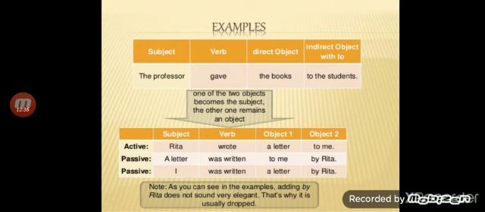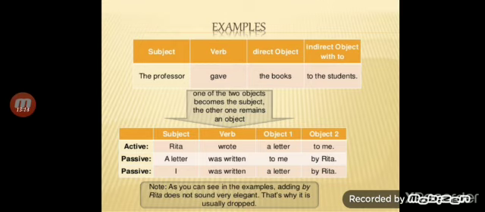See here, another example. Rita wrote a letter to me. How do we change it into passive voice? Here we have two objects, a direct object and an indirect object. How do we identify them? When we use the question word what, the answer is called the direct object. When we use the question word whom, the answer is called the indirect object.